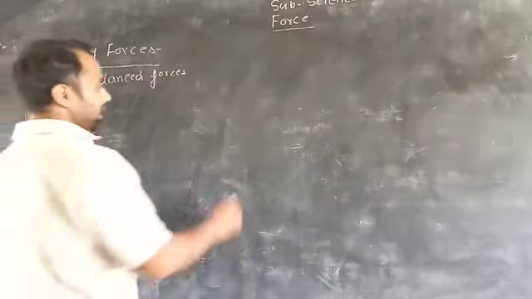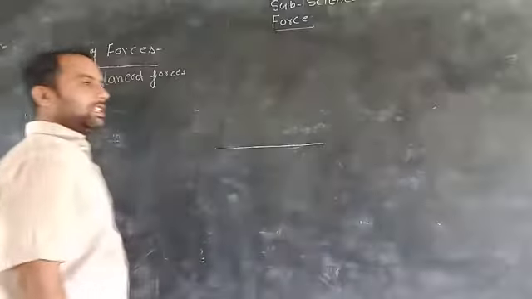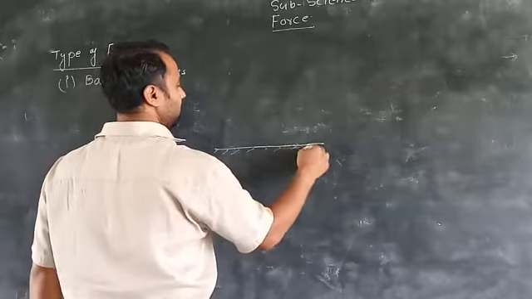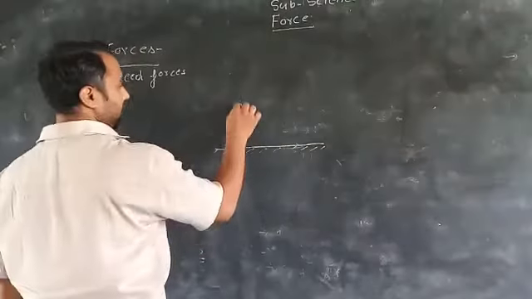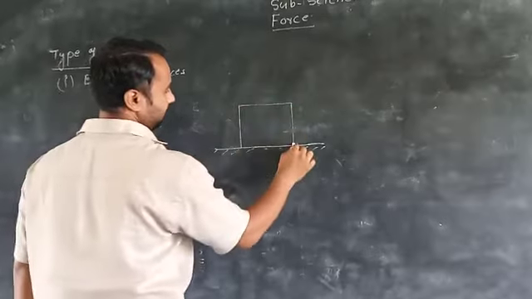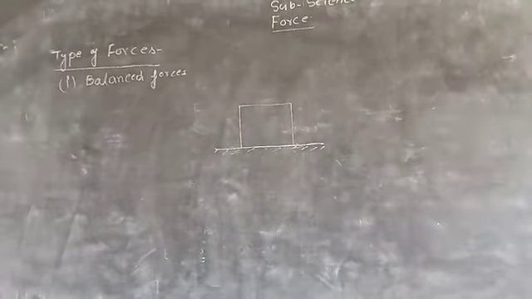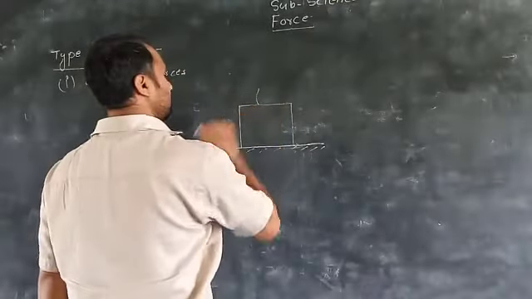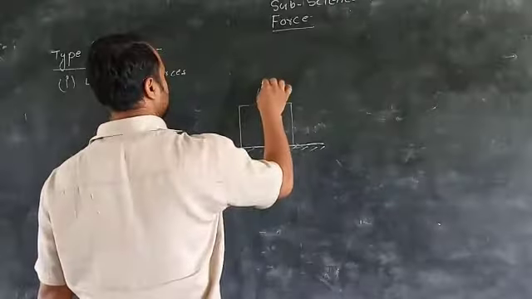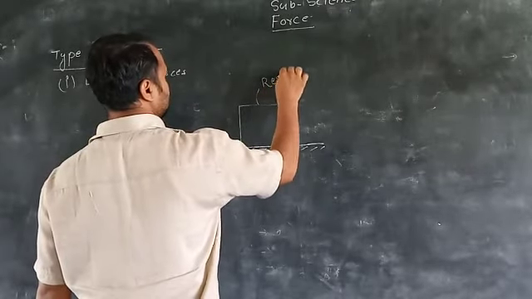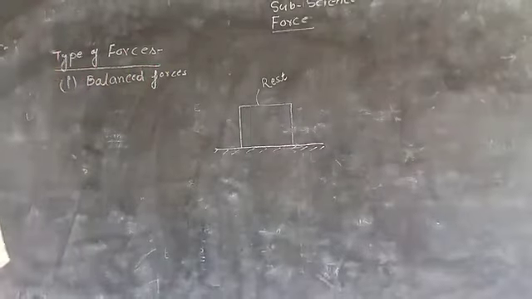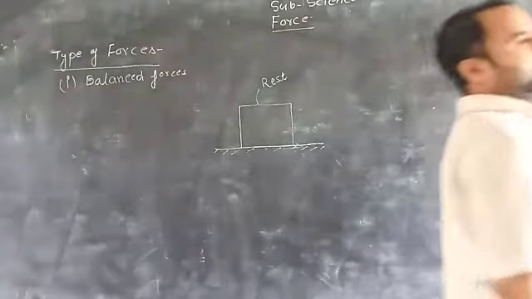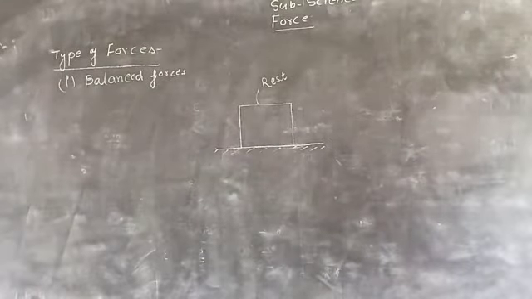If we take any object here, this is our ground frame, and this is the ground, and any object is placed here. We see this object very carefully. This object is in a stationary condition, rest condition, but various forces are acting on this body.